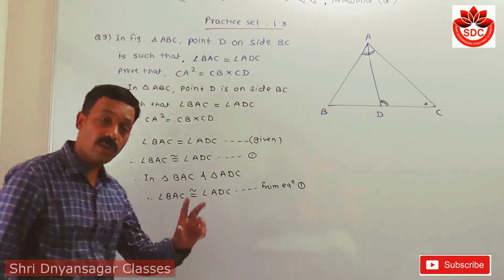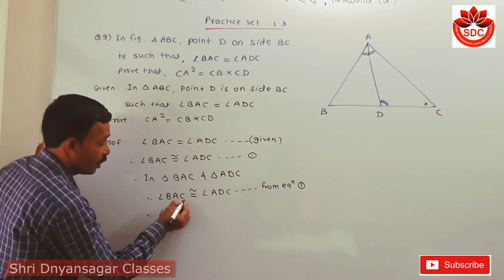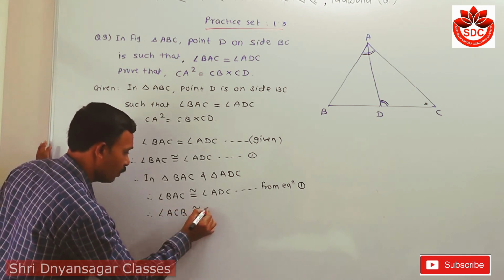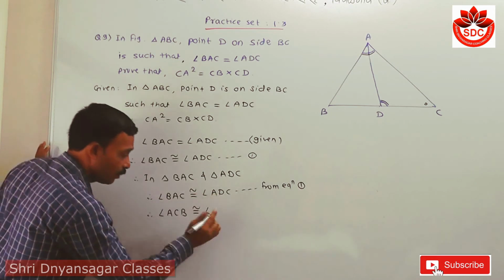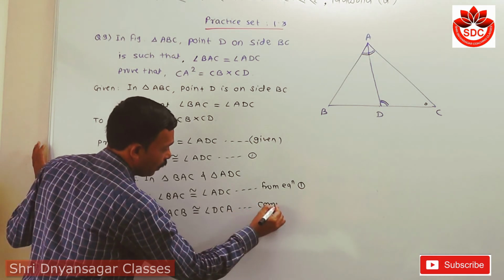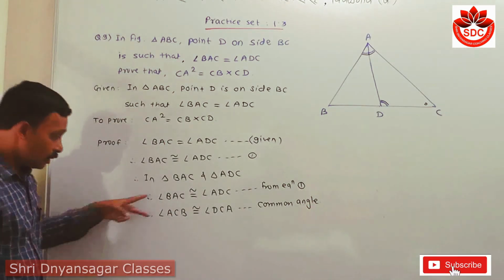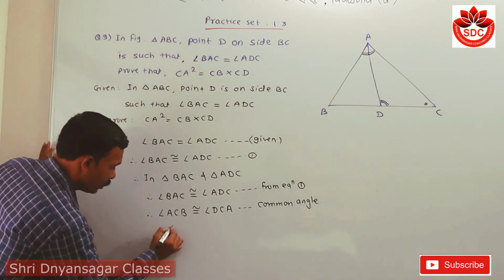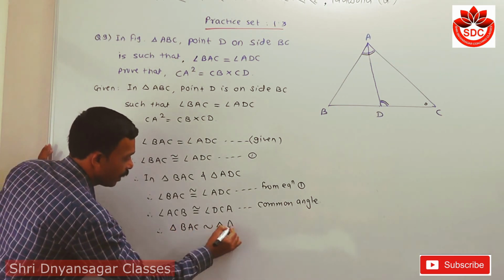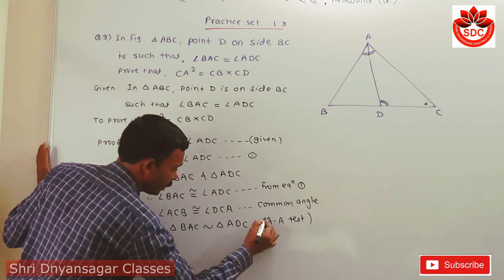So our second point: start from A because we have to take C, so angle ACB is congruent with angle DCA because common angle. So these two angles are congruent. Therefore, triangle BAC is similar with triangle ADC by using the AA similarity test.